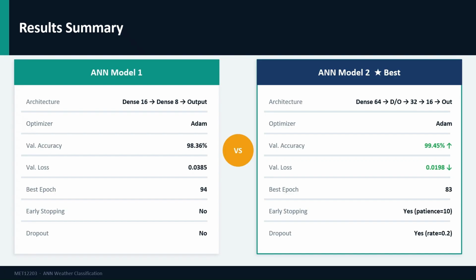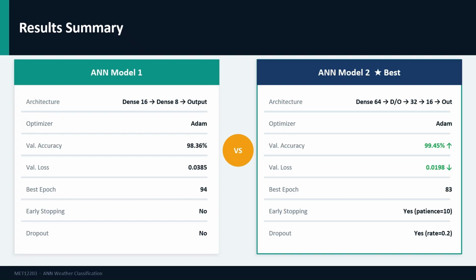ANN Model 2, architecture: dense 64, dropout 0.2, dense 32, then dense 16, then output. Validation accuracy 99.45, higher than Model 1. Validation loss 0.0198, lower than Model 1. Best epoch 83. Uses dropout regularization and early stopping.